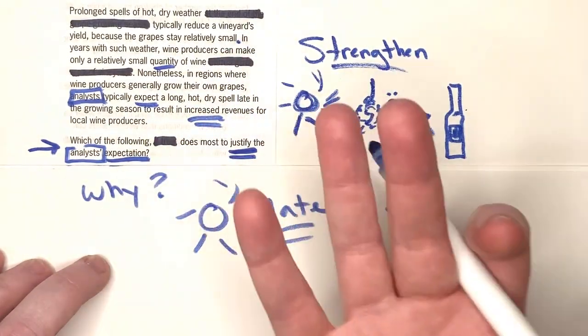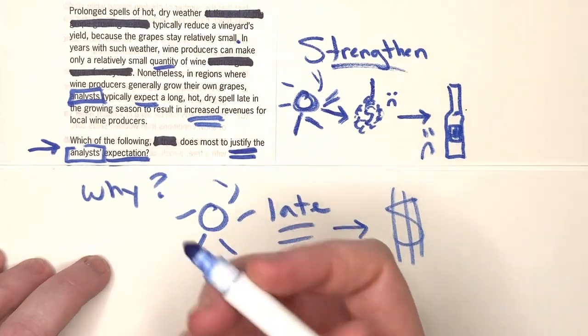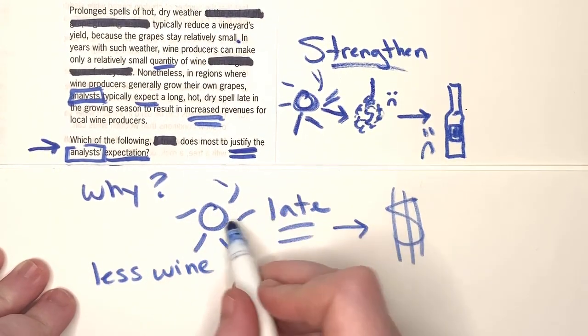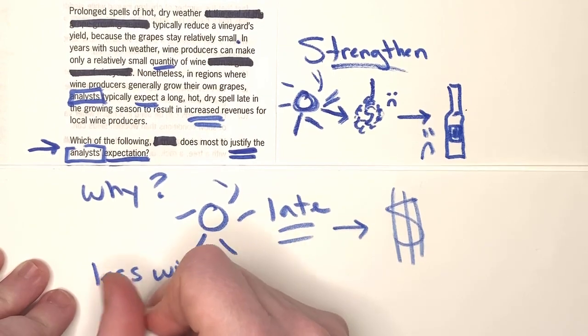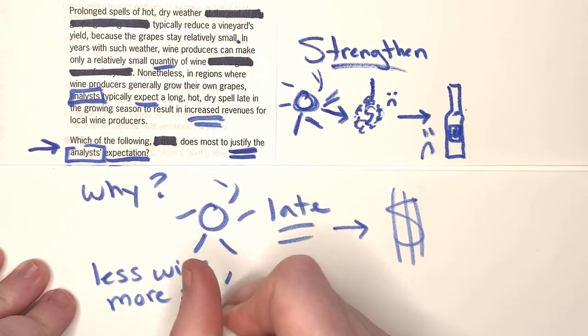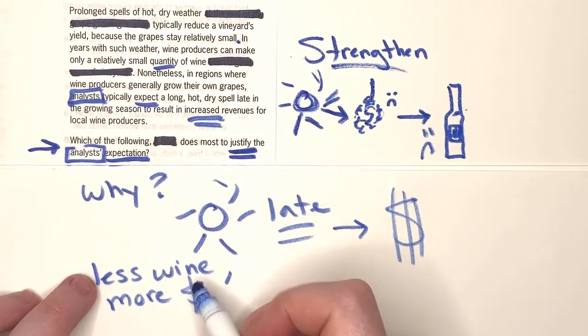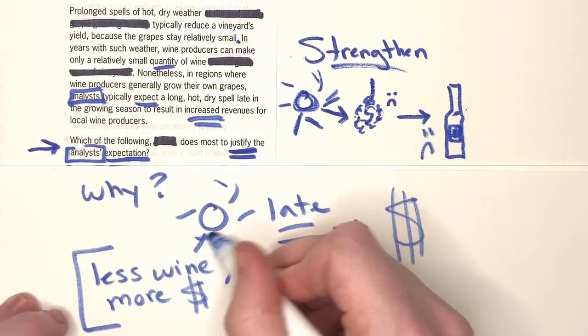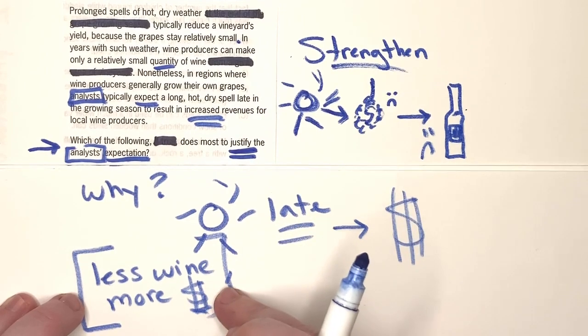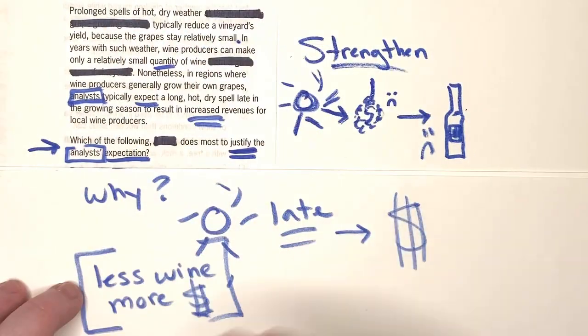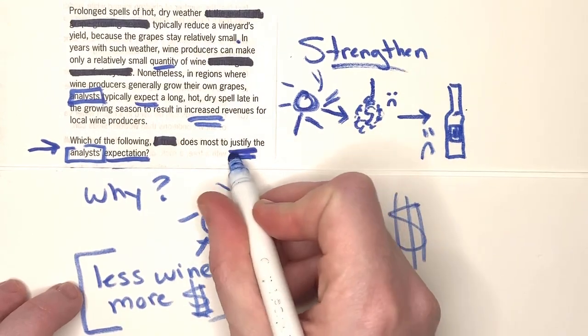Well, something that would explain why, because we're going to have less wine when it's hot, that we're somehow going to make more money. Essentially, this is what we're here to strengthen. Why do we have more money when there's less wine? The correct answer is going to have to justify that.